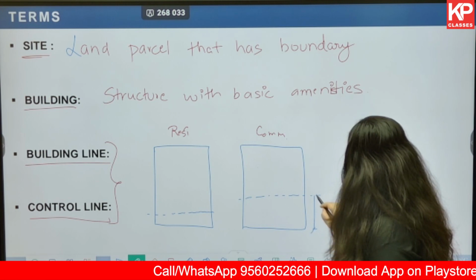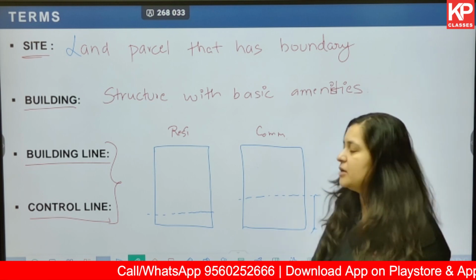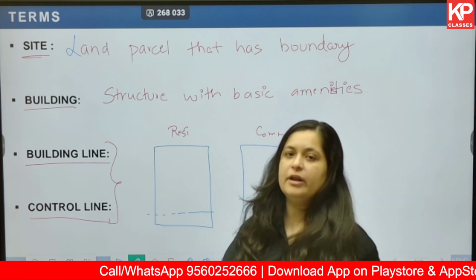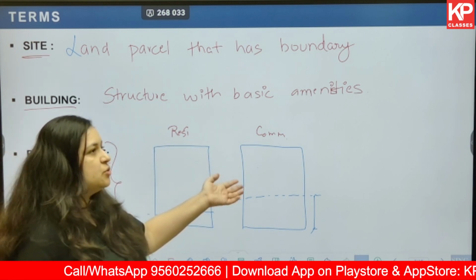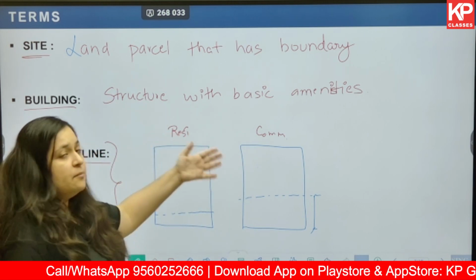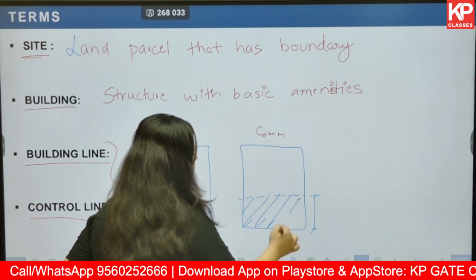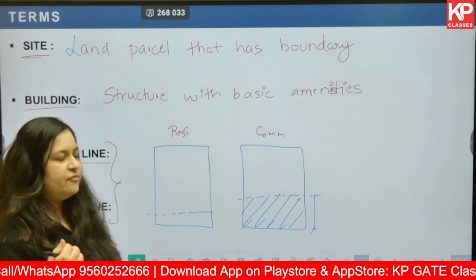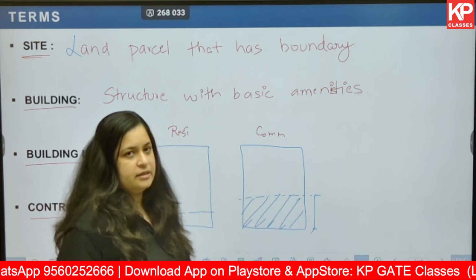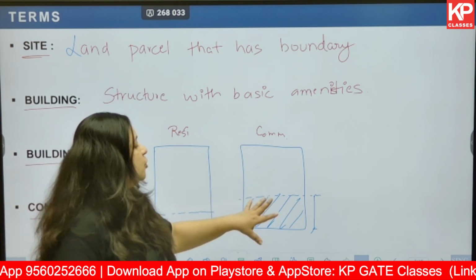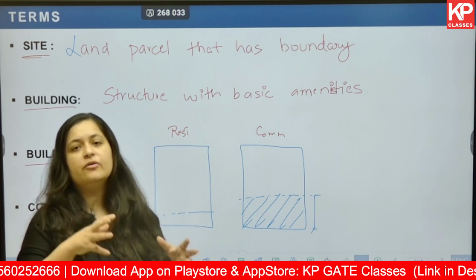Why? Because we need more area in the front part of a commercial area, since there is going to be a lot of footfall there. Let's say in public and semi-public areas as well, for example a school, a hospital, or maybe a mall. We need a lot of space here, because we want to accommodate a lot of people and a lot of vehicles.